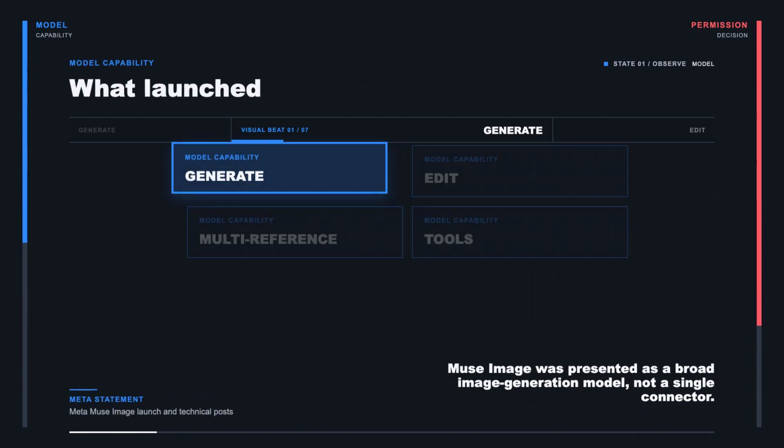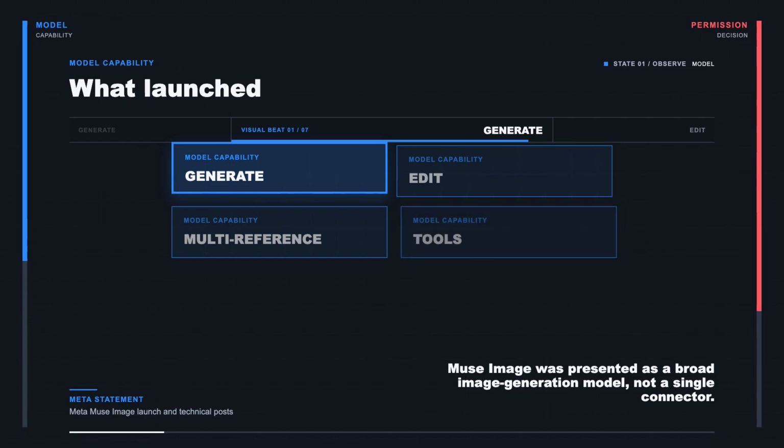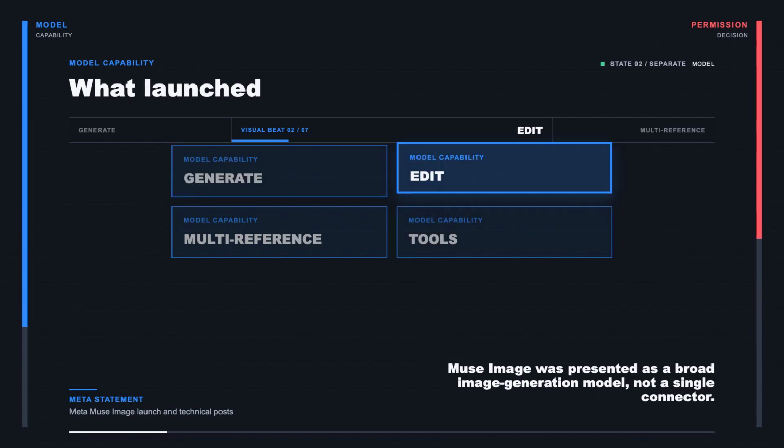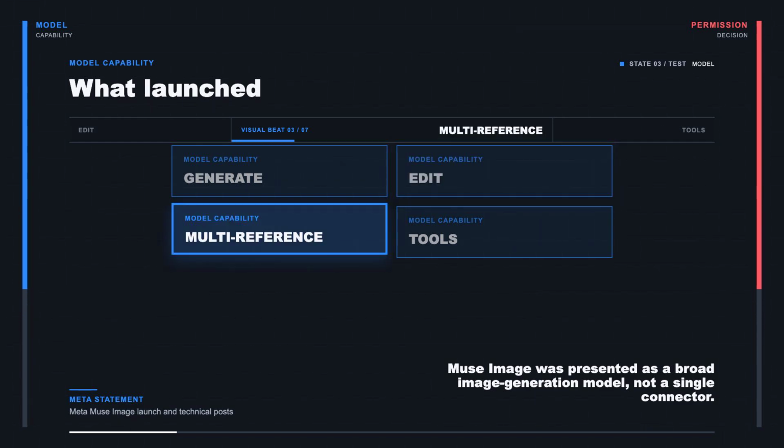Muse Image is Meta Superintelligence Lab's first image generation model. Meta presented it as more than a prompt-to-picture engine. It can edit existing images, combine multiple visual references, use search and coding tools, and integrate with Muse Spark, the model that powers the Meta AI assistant.